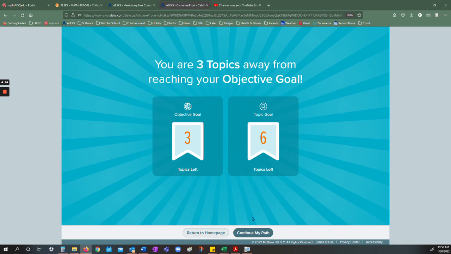So I have just completed 1 topic. I have 3 left for this objective goal. And as I'm completing those 3, so objective goal, that's the homework 1. As I'm completing these 3 topics, I'm also going to be completing my topic goal, but I'll have to do a little extra. I'll have to work ahead to get my topic goal totally finished.